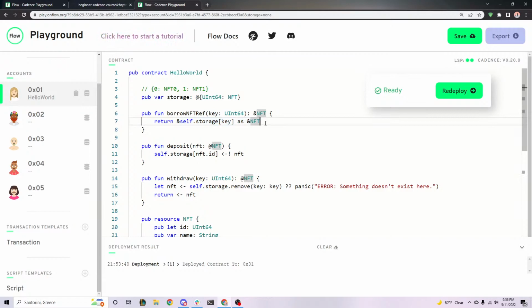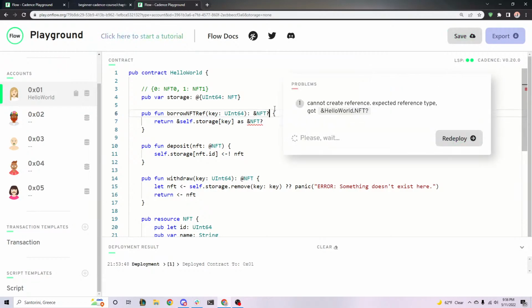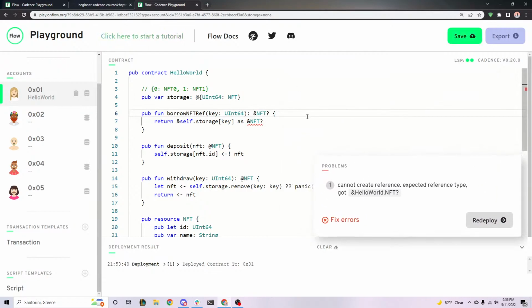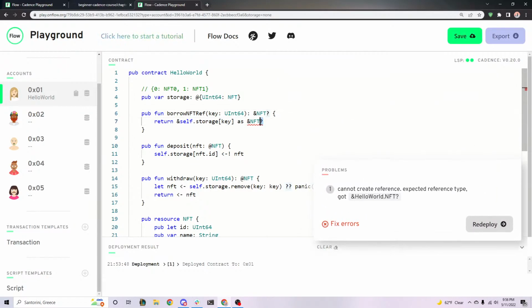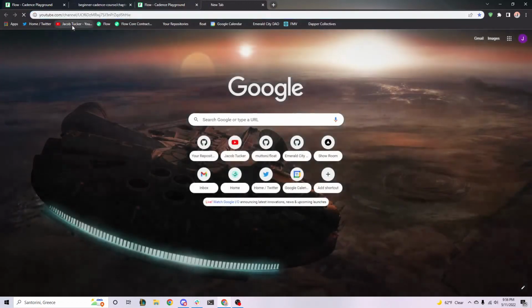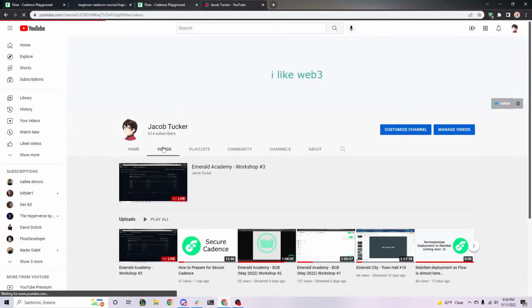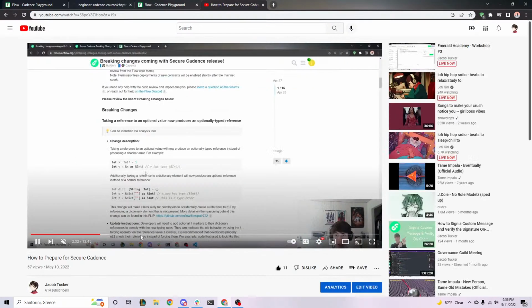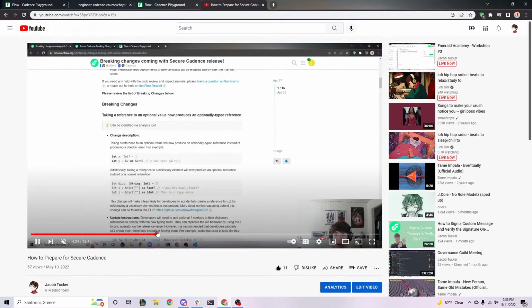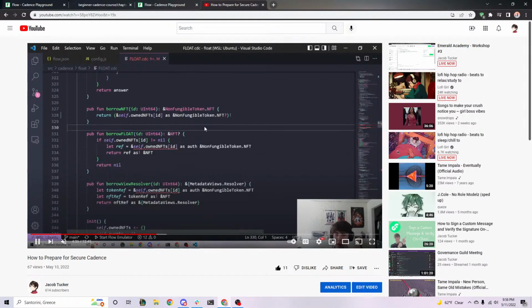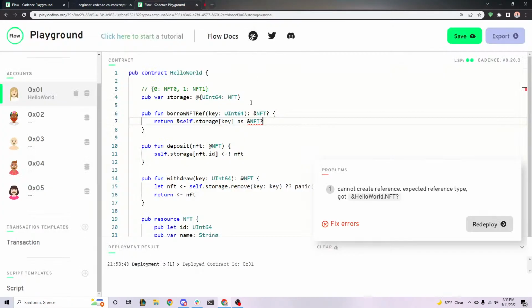In the new version of Cadence, around the middle of June, it will actually return a reference optional type like that. Of course, Cadence doesn't like this right now because it isn't out yet, but it's going to return this. This is for Secure Cadence. I actually did a video on this, so you can go to my YouTube channel and find the video called Secure Cadence. It walks through how to do it. Anyway, that's for a different time.